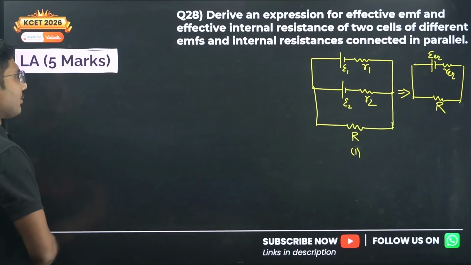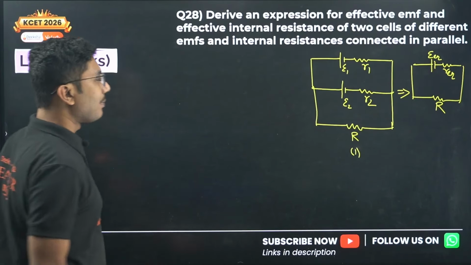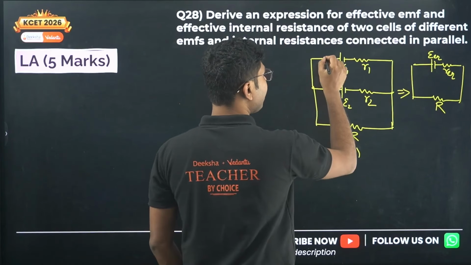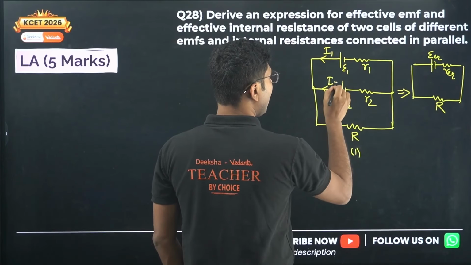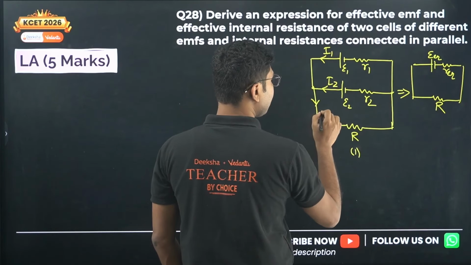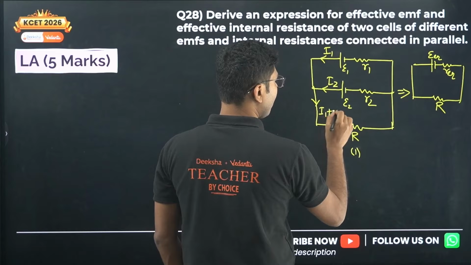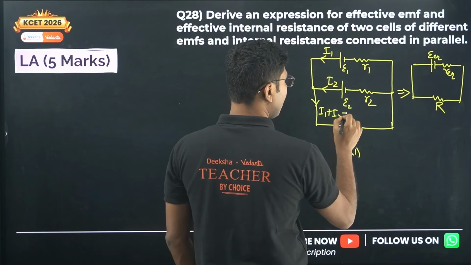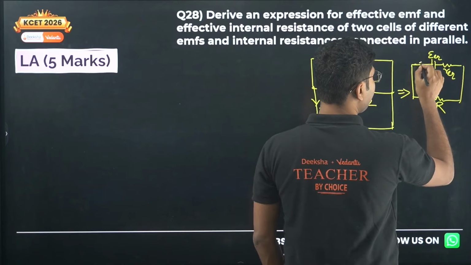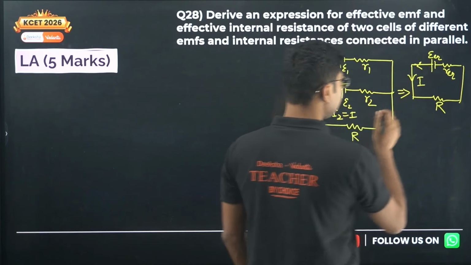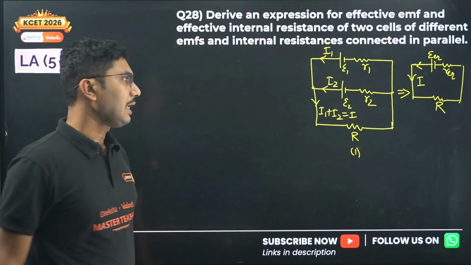Okay, so now what we will do, we will do the same thing, apply the KCL and KVL, but in this case if you notice, here we have I1, here we have I2, and the total current in the circuit is given by I1 plus I2, that is equal to I, say. So in this case I1, I2 will not be there, only the I current, that is the sum of these two currents, will be there.